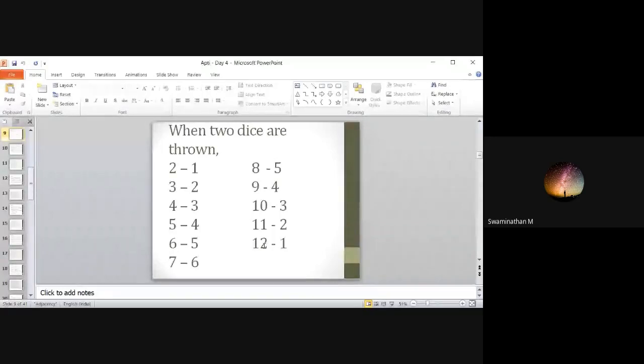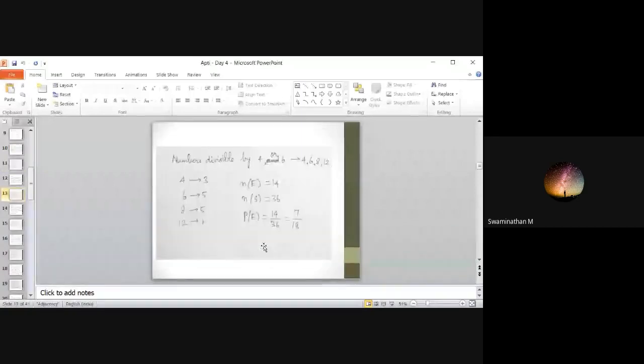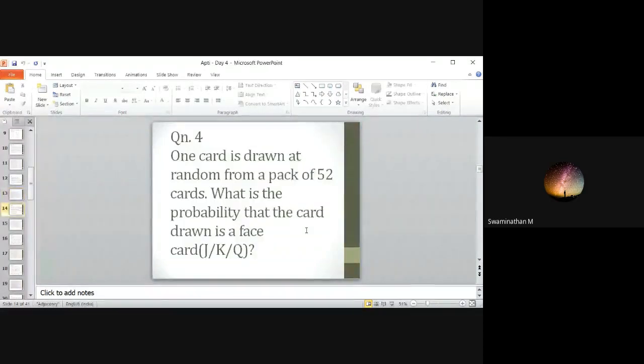7/18. Let's see. Yes, it's 7/18. You get 3 combinations for 4, 5 combinations for 6, 5 combinations for 8, and 1 combination for 12. So adding this, you will get 14, 14/36, which is 7/18. Correct. Next one.